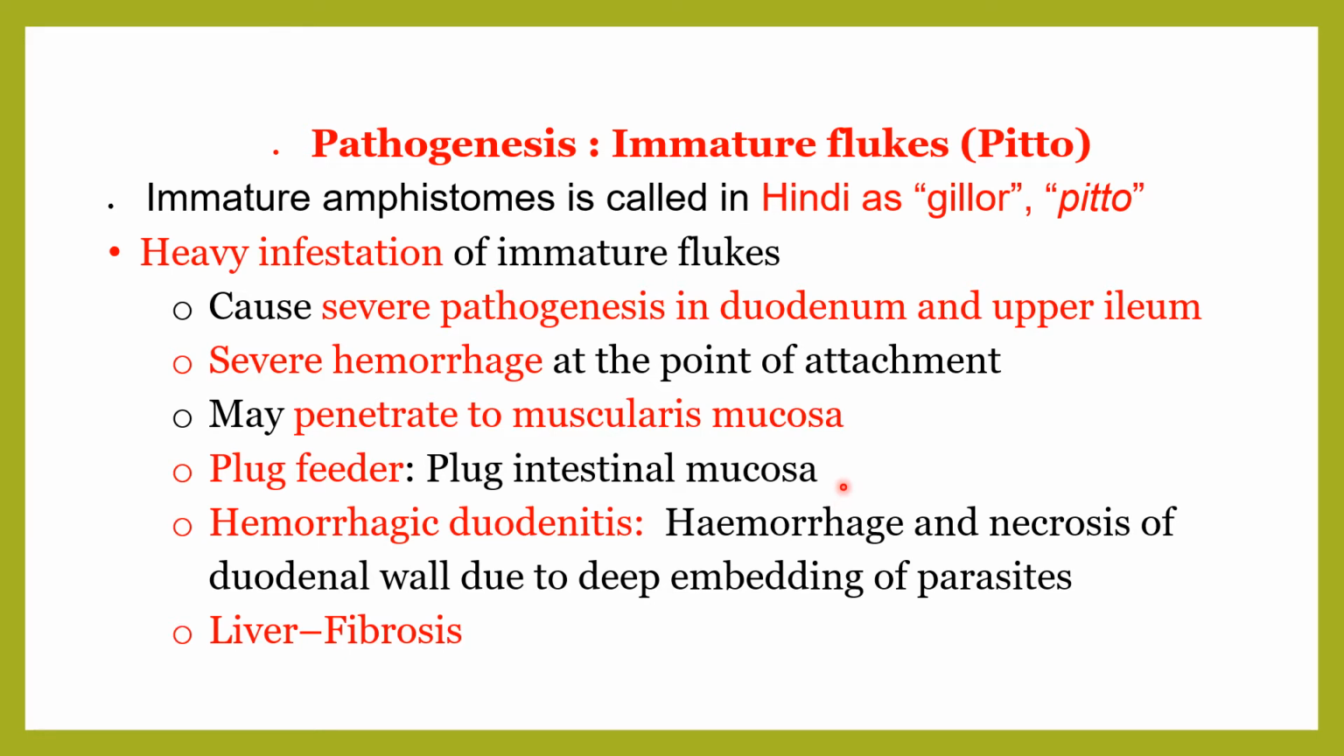Large numbers of the immature flukes cause hemorrhagic duodenitis, an important pathology. Here there is hemorrhage and necrosis of the duodenal wall due to deep embedding of the parasites. The parasites are deeply embedded. If these parasites attack the liver, it causes liver fibrosis.